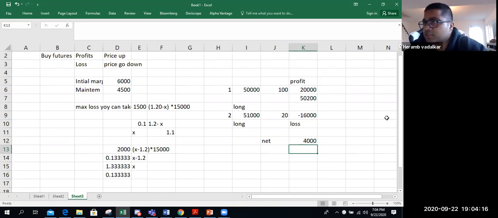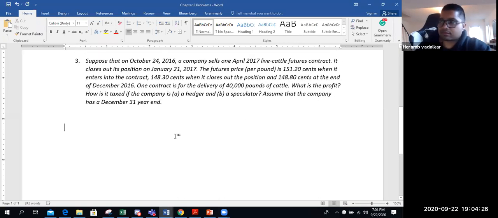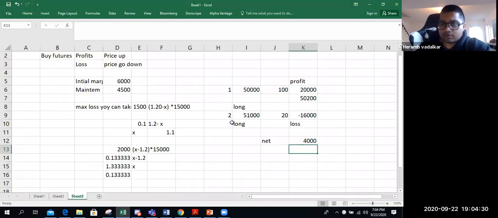You don't have to deposit per contract, you have to deposit the net amount. So always remember to net it out. Calculate total profit from one contract, loss from the other, and net them out.